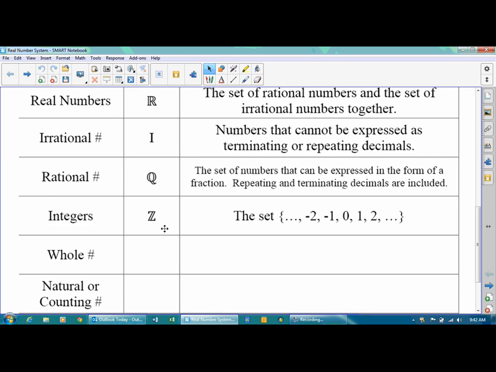Now, the whole numbers, those are just, sorry, not just positive numbers. Those are the non-negative numbers. 0 is included here, and since 0 is not positive or negative, they're the non-negative numbers. So it's 0, 1, 2, 3, 4, all the way to infinity. Okay. Now the symbol here is nice and simple. It's just a W.